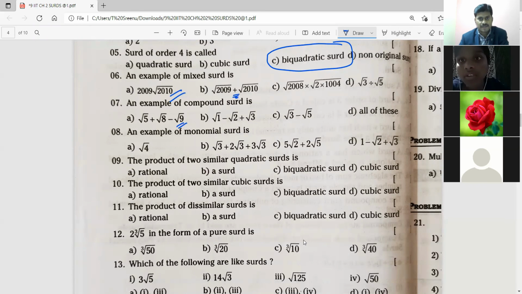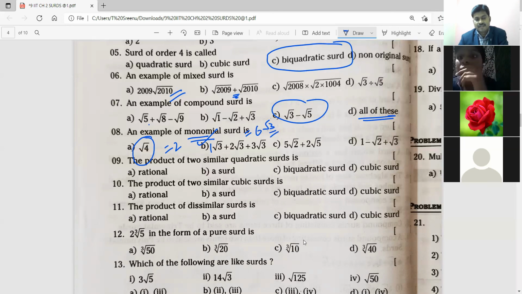This is again a compound surd. Next, compound surd is? Compounds are all will come. Yes, all of them. Okay, here compound, binomial means C will come. Here it asks monomial. Where is the monomial here? Sir, root 4, option A. No, option A is not. This is 2. Yes, sir. Option B, sir, because the B root is correct, because we add all these 3. 1 plus 2 plus 3, 6 root 3 is the answer. Yes, okay. Now you will confuse like this only.